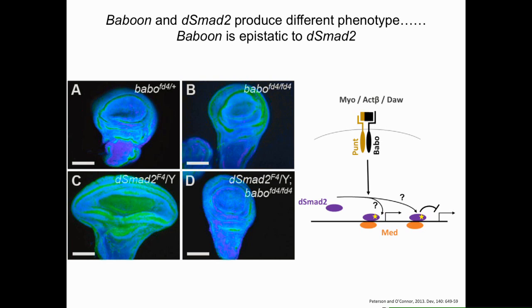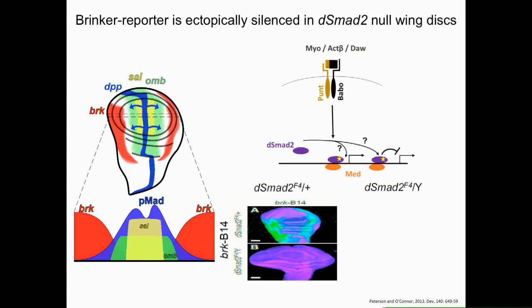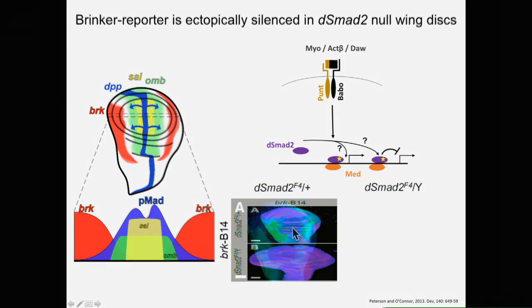BMP pathway in the DSMAD2 mutant discs, which can be done using the Brinker-LacZ reporter. Now, Brinker is silenced by DPP in the middle of the disc, resulting in the pattern as you can see here.